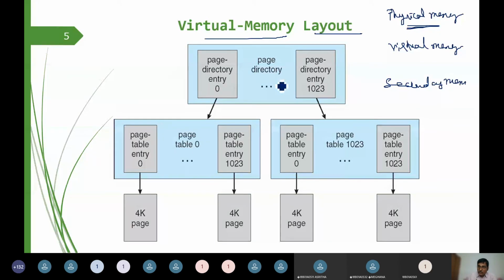Physical memory we can call main memory, and it is called random access memory. Secondary memory is our C drive, D drive, E drive, or our pen drive. These are all called secondary memories.